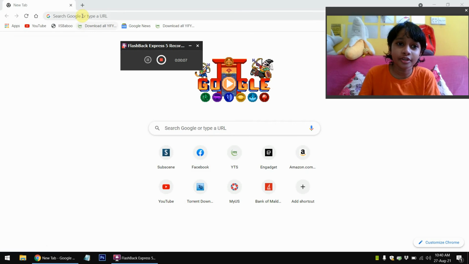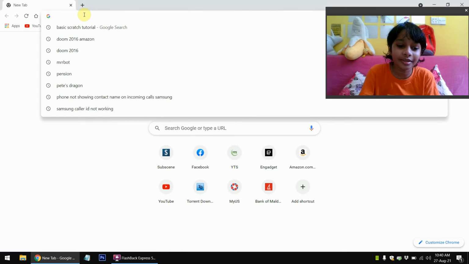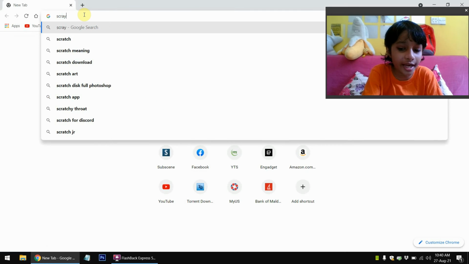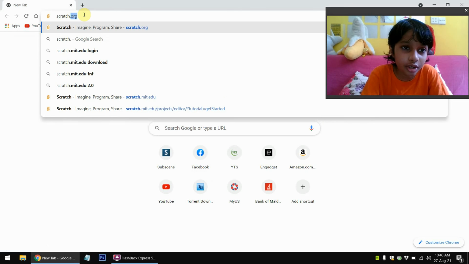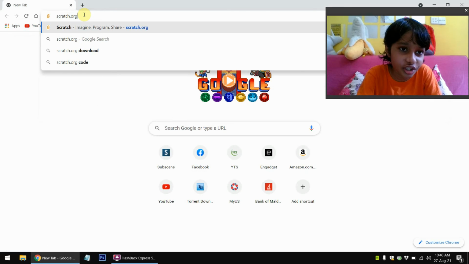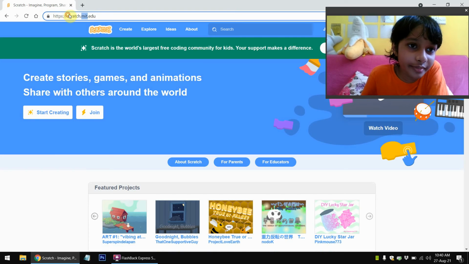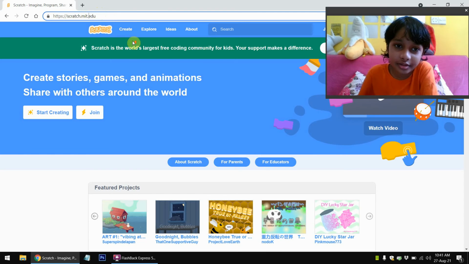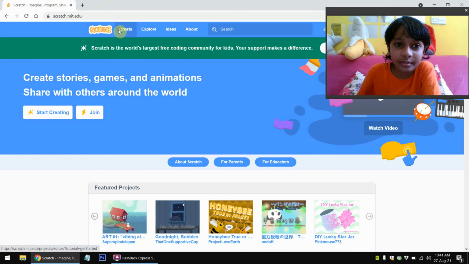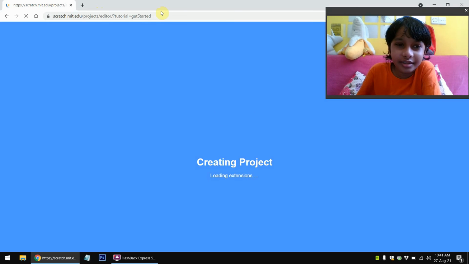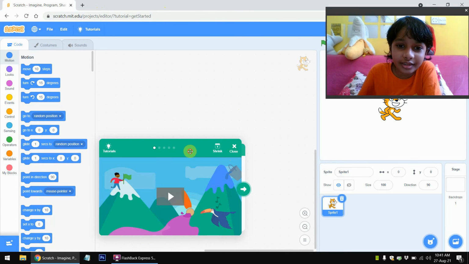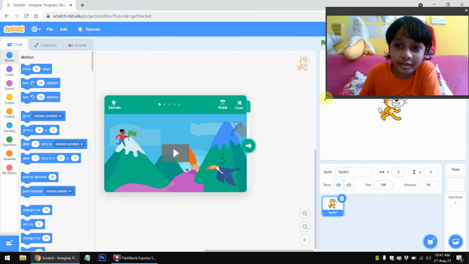So, let's go open Google. We already opened it. Now you just type scratch.org, and once you do that, you can press enter, and then we'll switch to met.edu. The reason it's called met.edu is because Scratch is used for schools, like even on computer apps. So you press create, and then you have created a project.